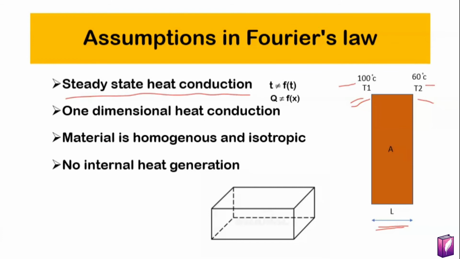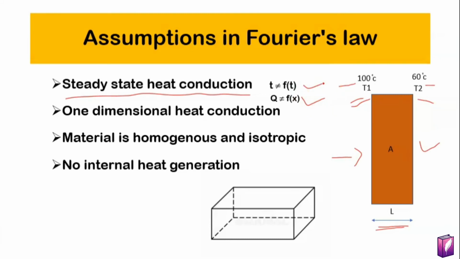Now suppose this is your control volume, and the energy and mass of the control volume are constant. That is, they are not increasing or decreasing. If we flow heat from T1 to T2, the heat transfer through the control volume should be the same. Then only can we say that it is steady state. Hence, we can say that heat is not a function of space.